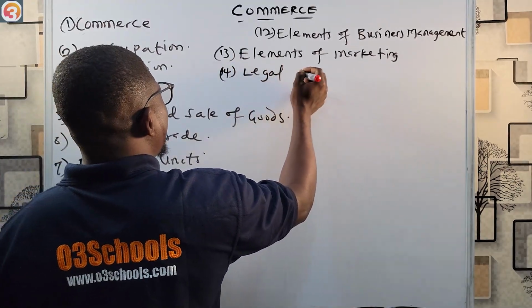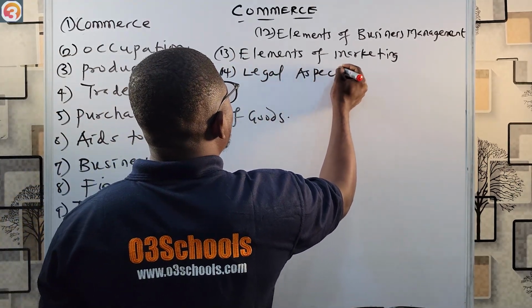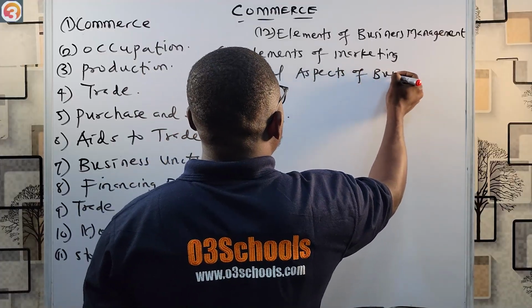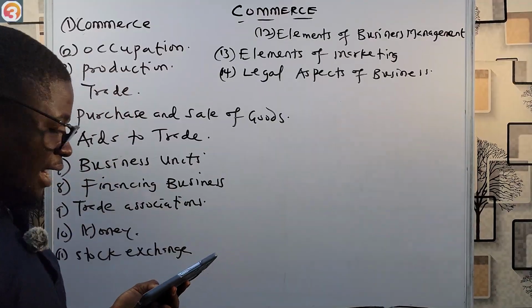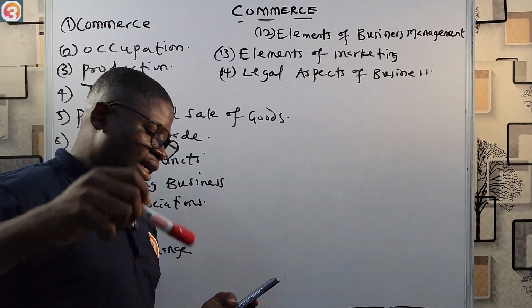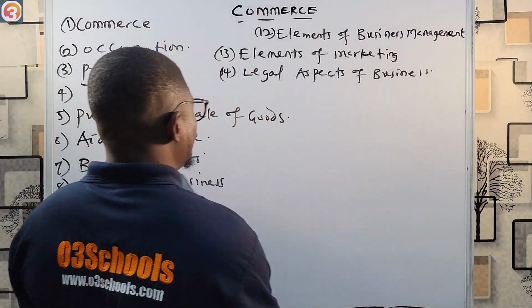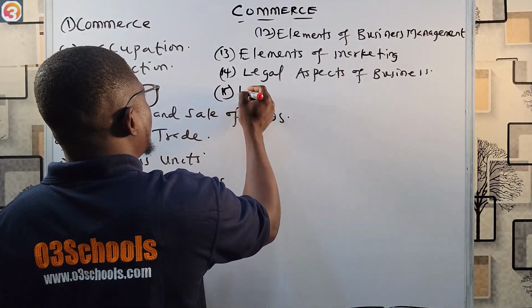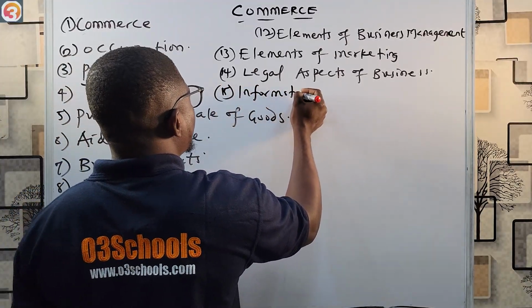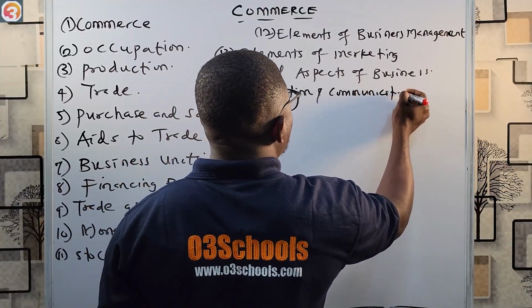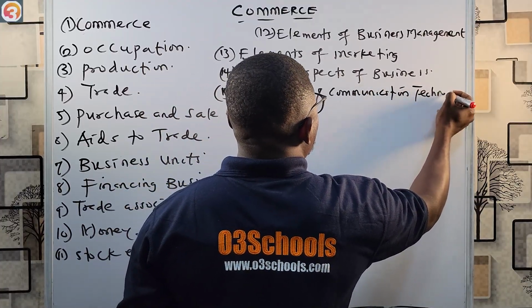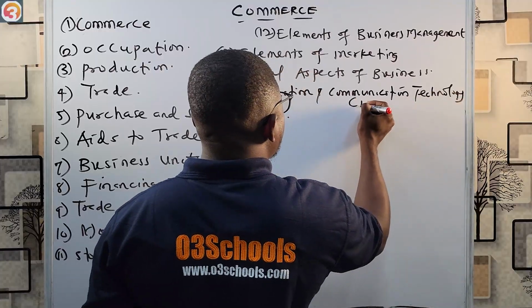Some people never know that there are legal aspects of business. Then, of course, number 15, look at ICT, information and communication technology. That is ICT.